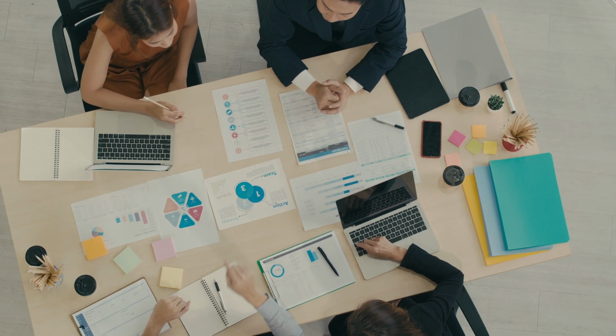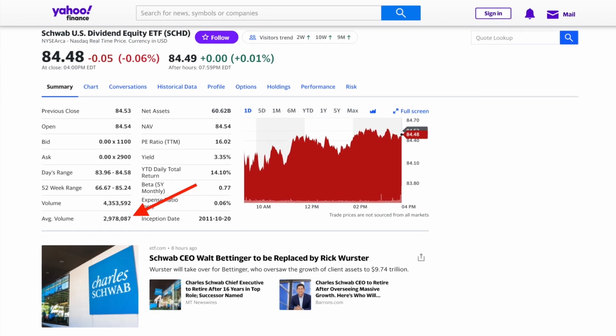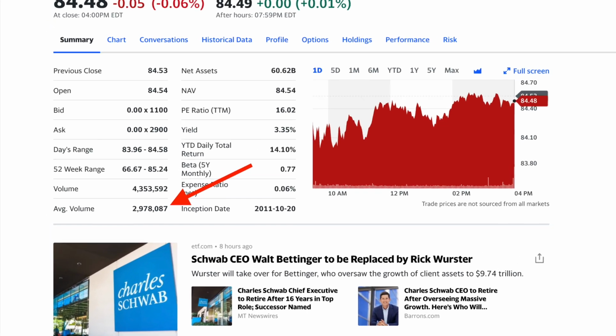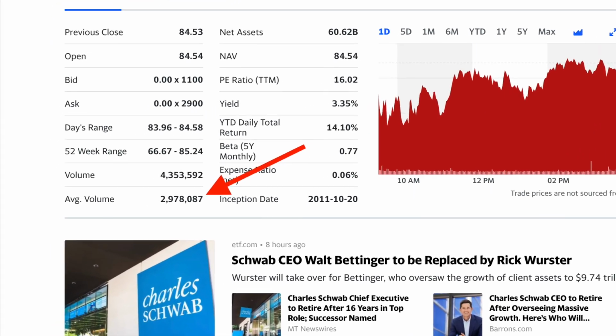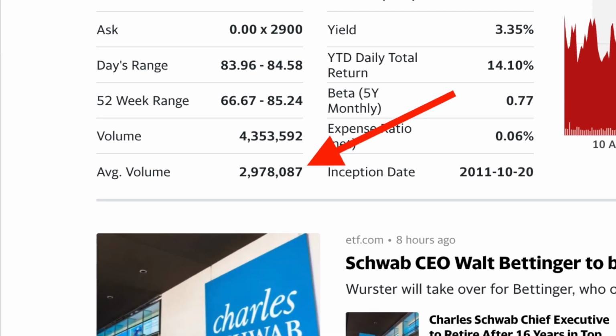If it's a thinly traded holding, then doing a split increases the trading volume. In the case of SCHD though, a low trading volume isn't an issue seeing how millions of shares are traded on a daily basis, but it can benefit smaller companies or funds. A second reason is that it attracts more investors.